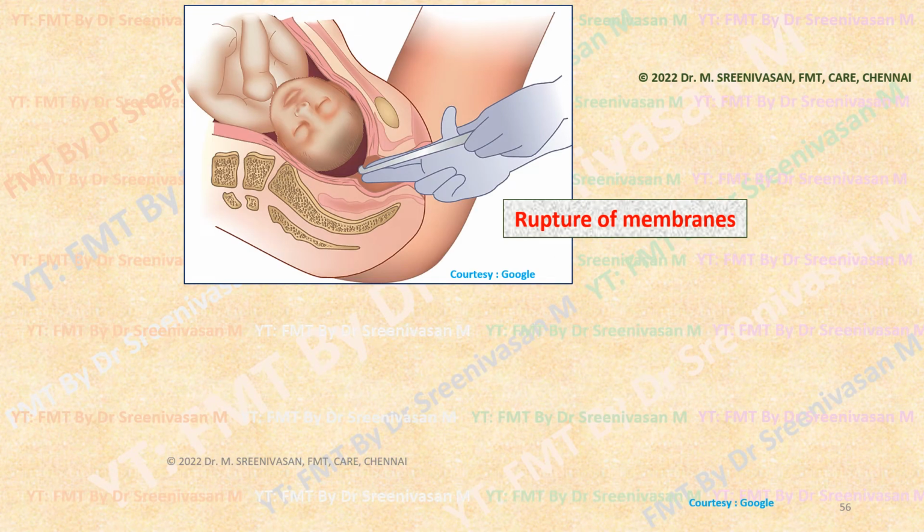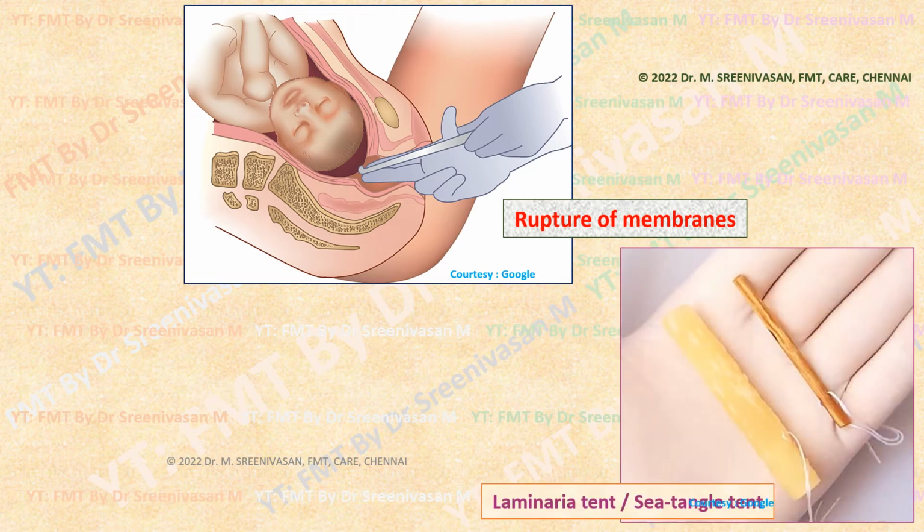This is the rupture of membranes using a knitting needle or a coat hanger, or any other sharp instrument that is introduced, leading to rupture of membranes. Usually when the membrane rupture occurs, generally we can expect spontaneous expulsion, beginning of labor and uterine contractions within 24 hours.